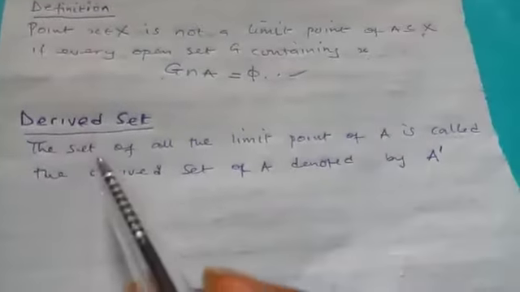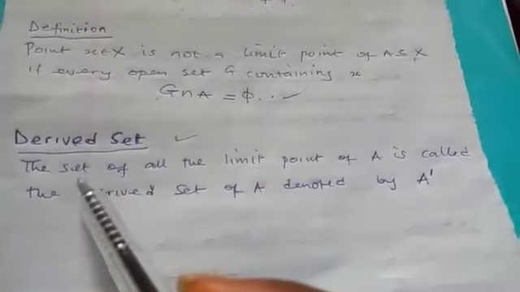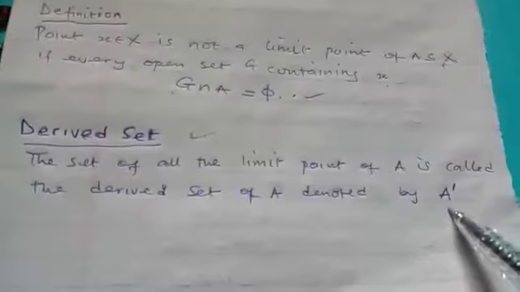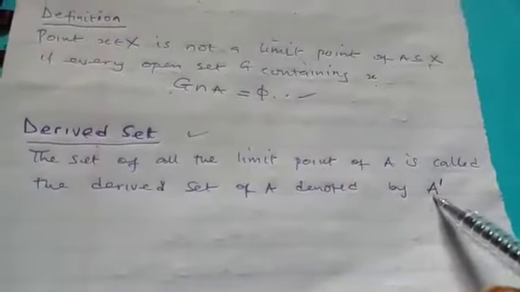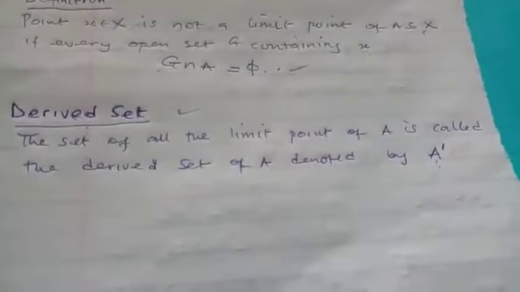Before the example, let's consider a definition related to a limit point. We say a derived set is the set of all the limit points. So if you have more than one limit point here, the set of all of them is called a derived set. And the derived set is written as this. So let us take an example now.